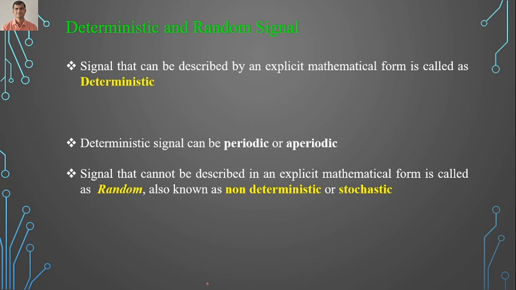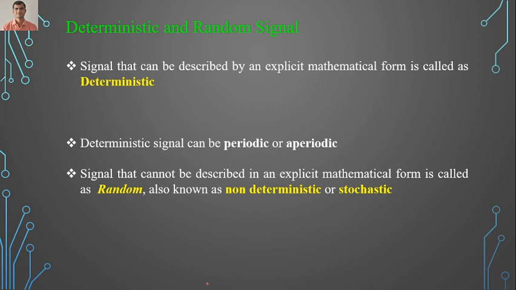Now the last classification is deterministic and random signal. It is very easy. A deterministic signal is a signal which can be described by a mathematical equation. Any signal which we are defining by its mathematical equation is known as a deterministic signal. And the signal which cannot be described by a mathematical equation or mathematical form is known as a random signal. A random signal is also called a non-deterministic signal or stochastic signal.